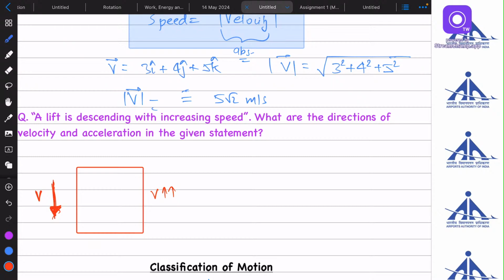Now they are saying that the speed is increasing. The speed will only increase if the direction of acceleration is also in the direction of velocity. So the lift is descending with increasing speed means it is going down and its speed is increasing. So we can say that the directions of acceleration and velocity both are in the downward direction.